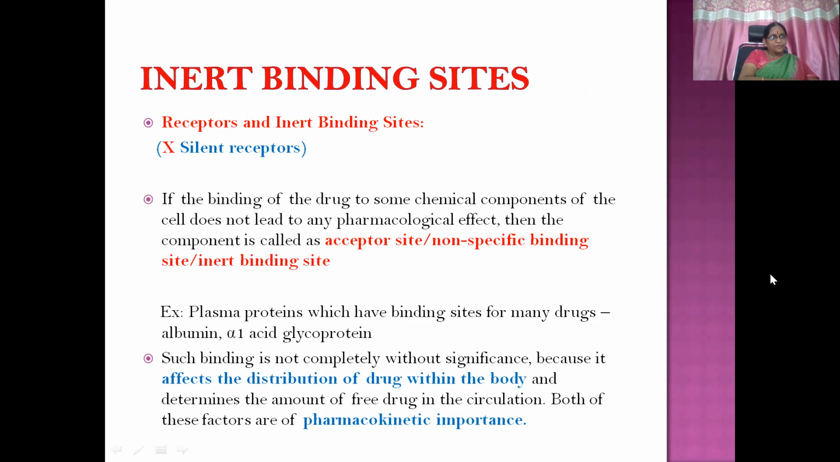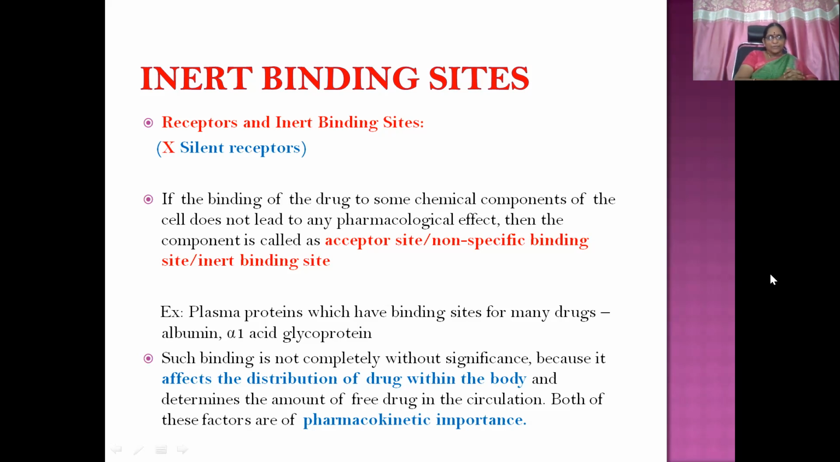Then receptors and inert binding sites. They are also referred to as silent receptors, but that terminology is removed because they are not acting like receptors. So the proper term that can be used here is inert binding site. The binding of the drug to some chemical component of the cell does not lead to any pharmacological effect. Generally, chemical component of the cell means receptor. The drug combines with the receptor, producing some pharmacological effect. Here, one chemical component of the cell combines with the drug molecule but gives no response, then it is known as an acceptor site, non-specific binding site or inert binding site.